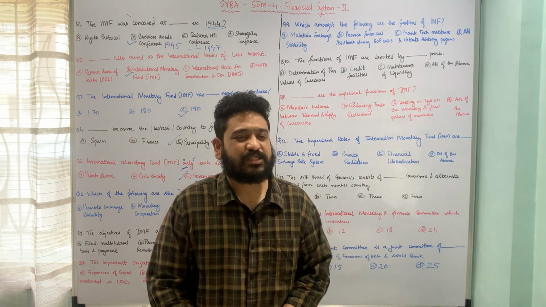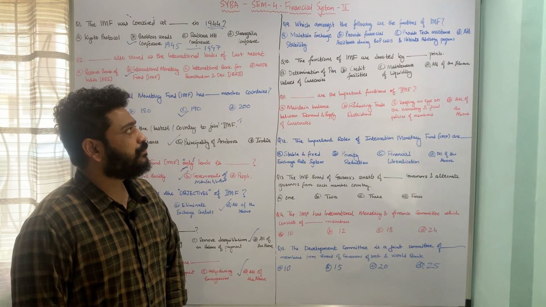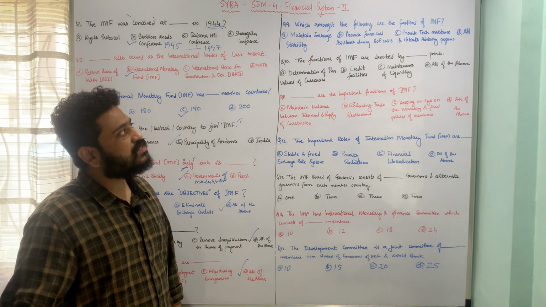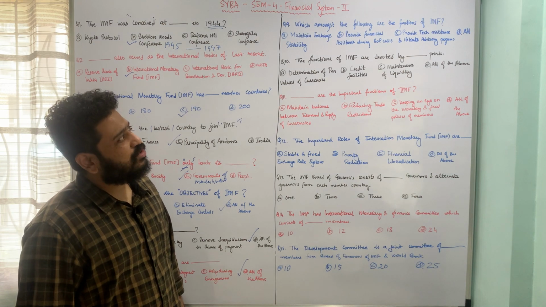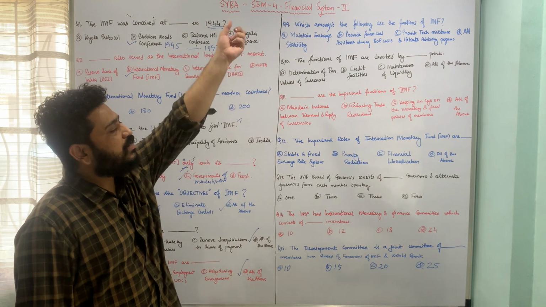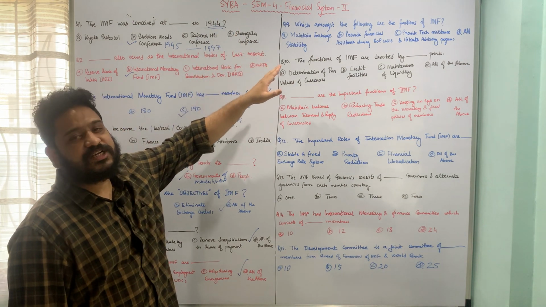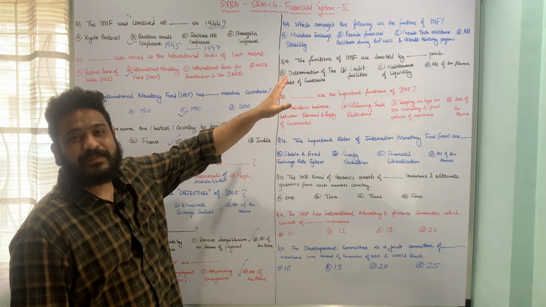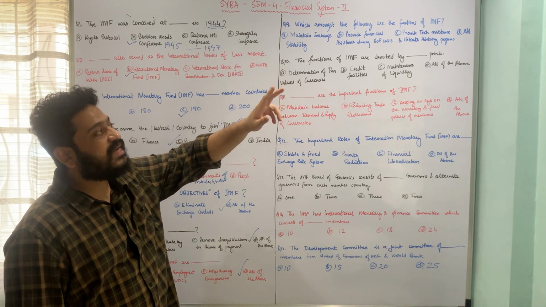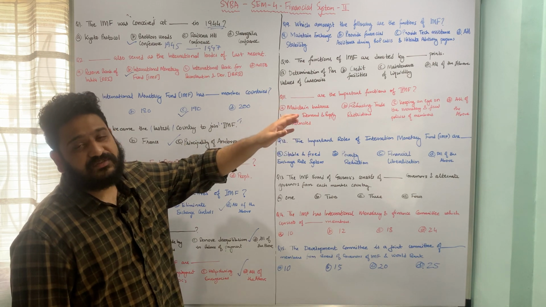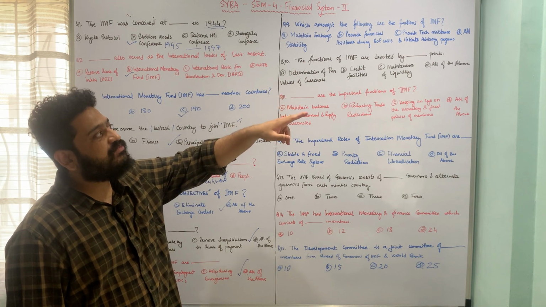Let us now move to the next question, which talks about the functions of International Monetary Fund, and the question is: which amongst the following are the functions of International Monetary Fund or IMF? The underlying options are: A, maintain exchange stability, B, provide financial assistance during balance of payment crisis, C is providing technical assistance and initiate advisory programs, obviously for the member nations, and then we have all of the above.